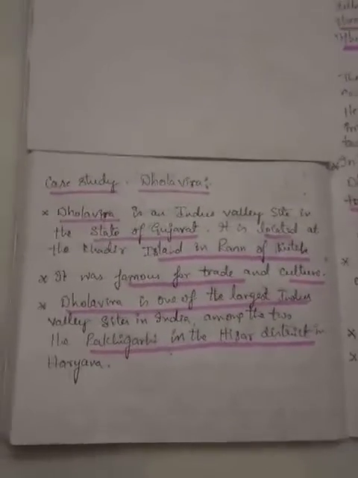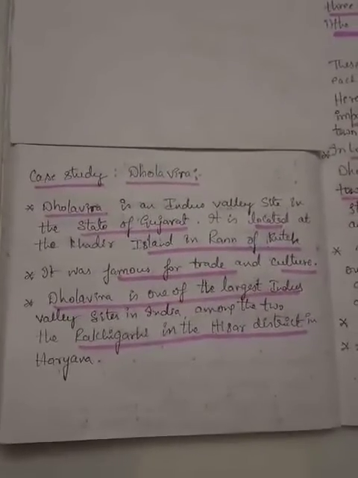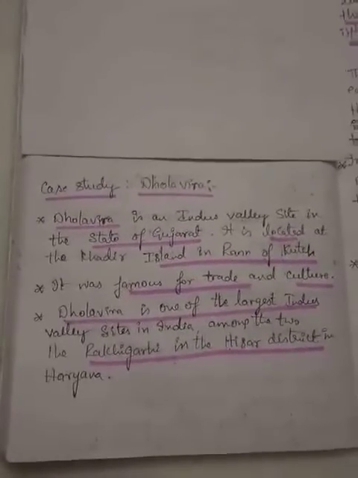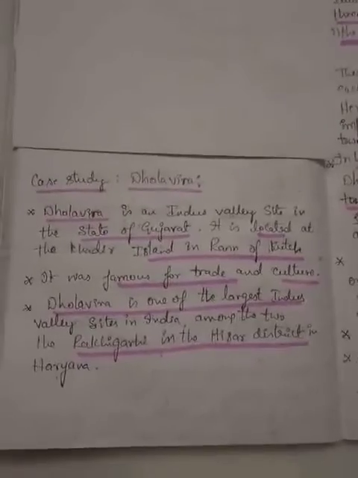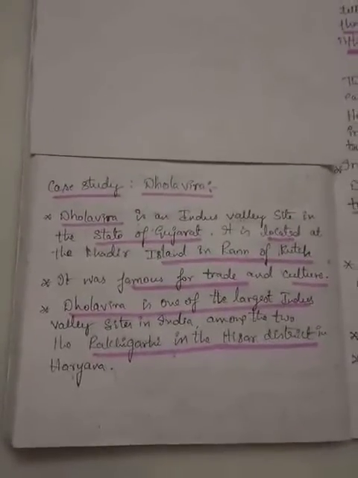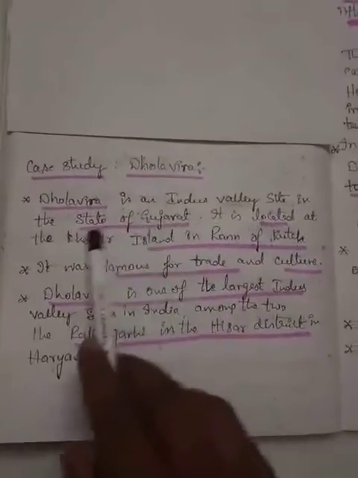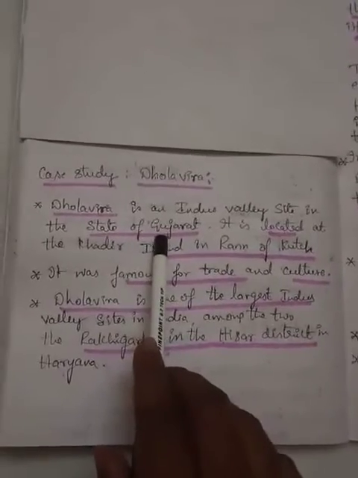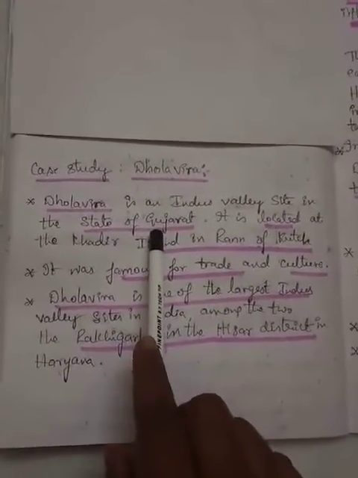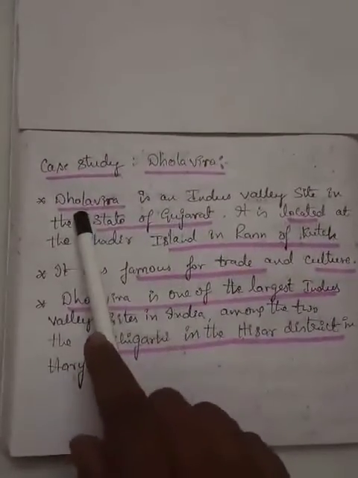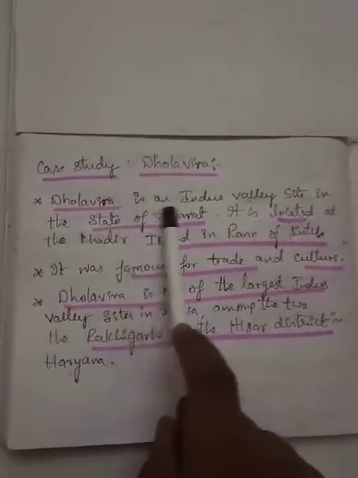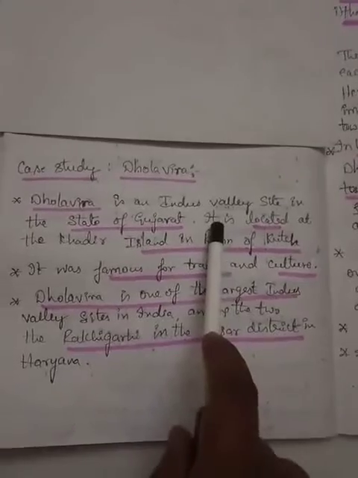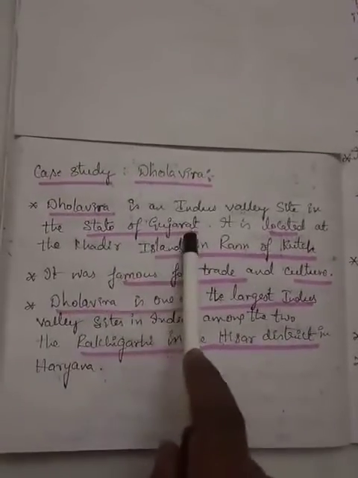So children, now we'll know about the place of Dholavira. Dholavira is the Indus Valley site. Where is it located? It is located in the state of Gujarat. In the state of Gujarat, this Dholavira is located. Dholavira is one of the Indus Valley sites found in the state of Gujarat.